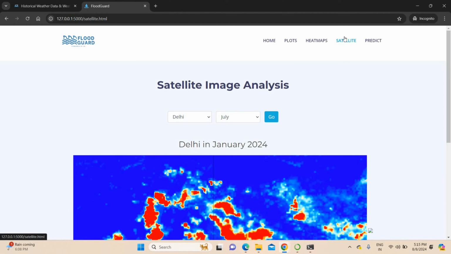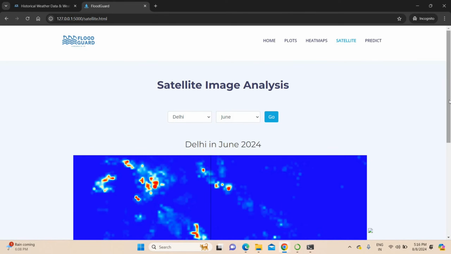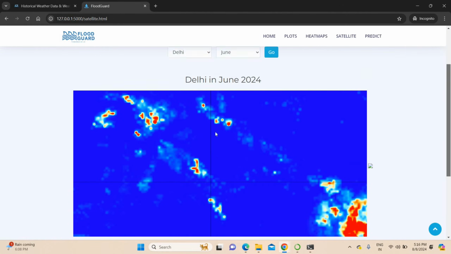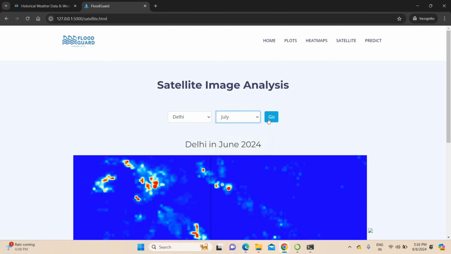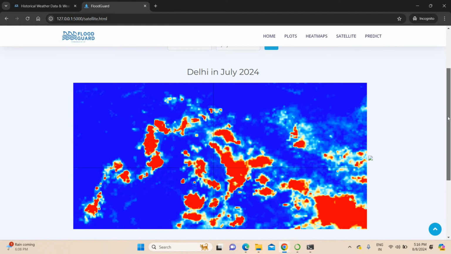These graphs are completely generated by our prediction process. These graphs are completely dynamic, okay. They will change automatically. For example, if you go for Delhi in the June month, you can see the rain data here, the rainfall data for Delhi. If I turn the same thing to July, you can see the complete graph. Compared to June, you got huge rainfall in the Delhi surrounding.